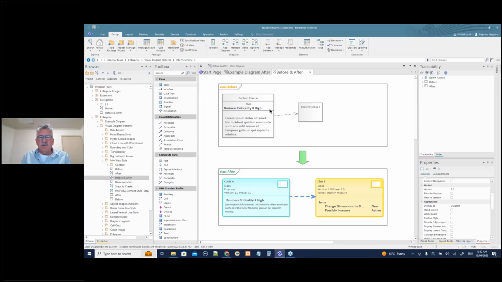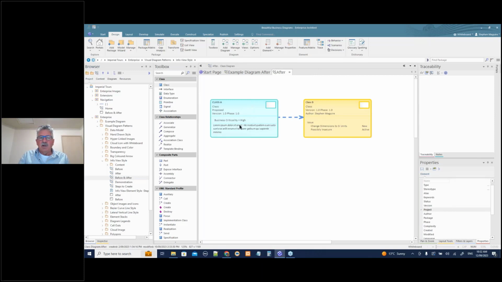Now, this diagram, the after diagram, is quite a different view, and I think looks much more appealing than the upper diagram. The other interesting thing is that if you look in this diagram, and if I click through to this, you can see that I've got some other things that have been displayed. I've got the status, the version, the phase over here, and I've also got the author on this one here. And I've also got some issues. So there's an issue here, change the dimensions to SI units. You know, that is very relevant to the systems engineering people, and some security thing here, possibly insecure.